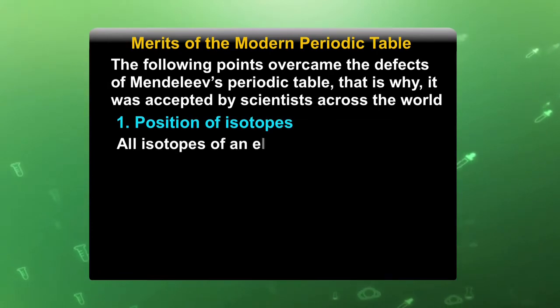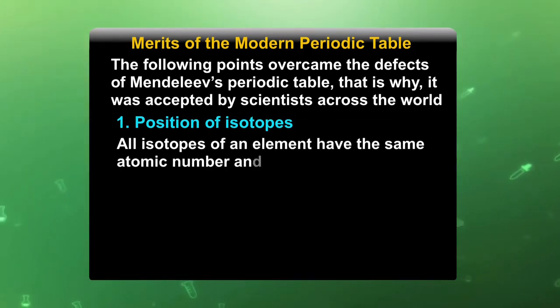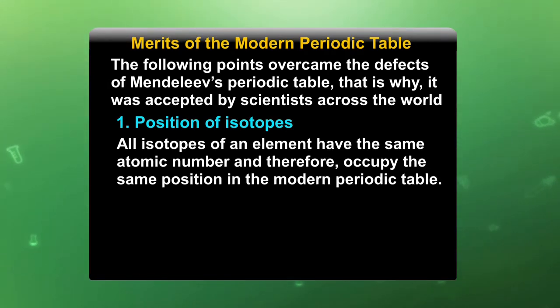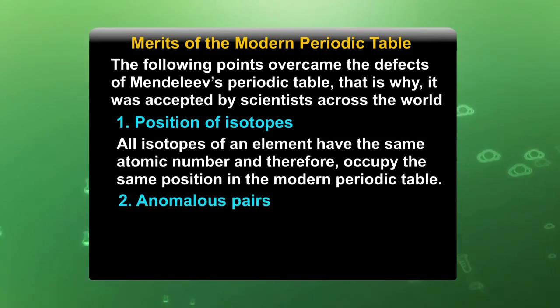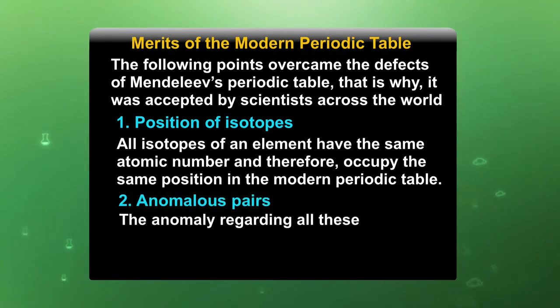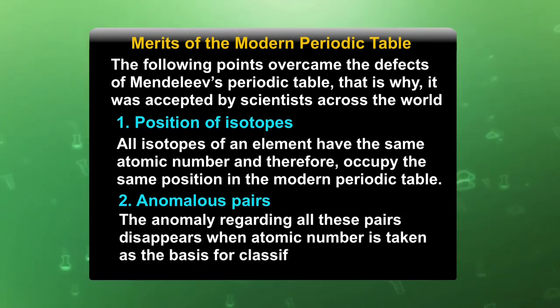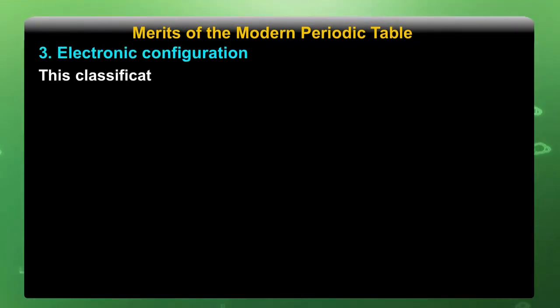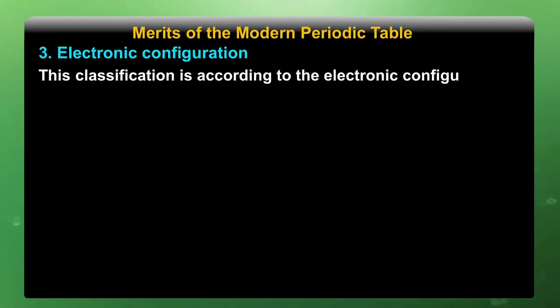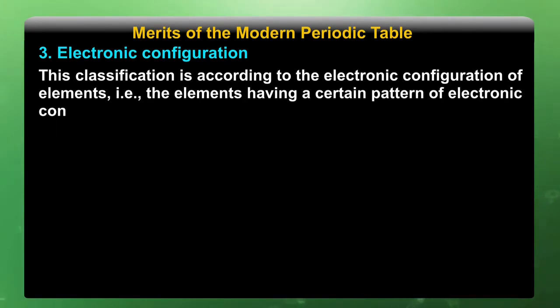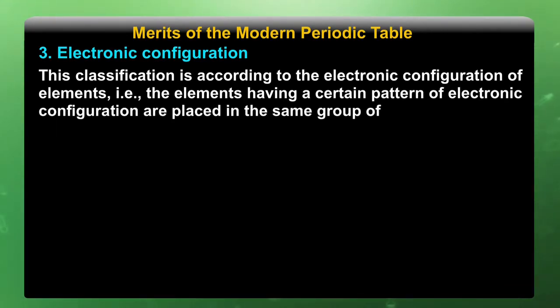All isotopes of an element have the same atomic number and therefore occupy the same position in the modern periodic table. Anomalous pairs: the anomaly regarding all these pairs disappears when atomic number is taken as the basis of classification. Electronic configuration: this classification is according to the electronic configuration of elements, that is, the elements having a certain pattern of electronic configuration are placed in the same group of this periodic table.